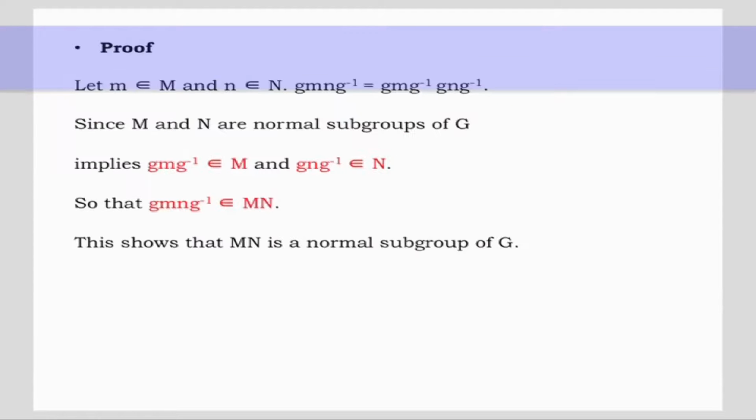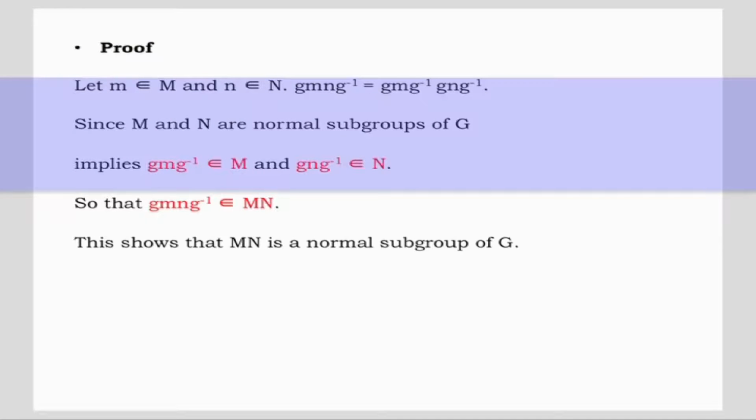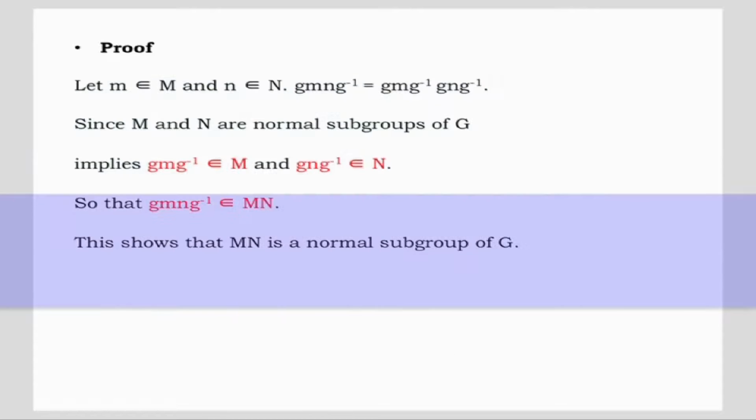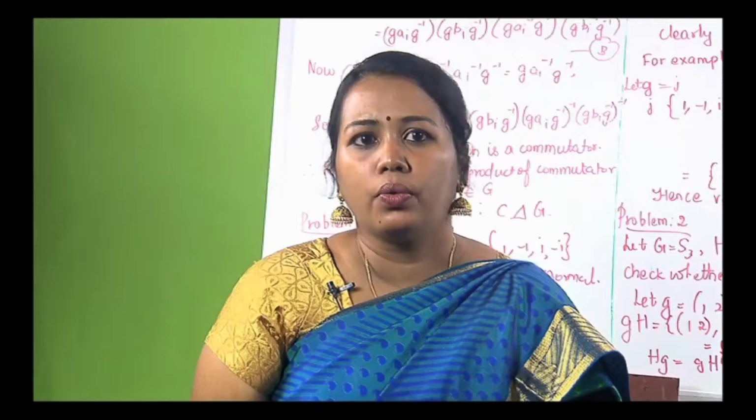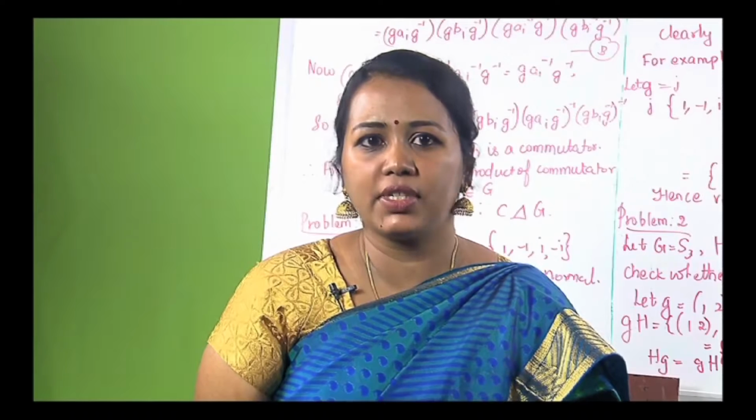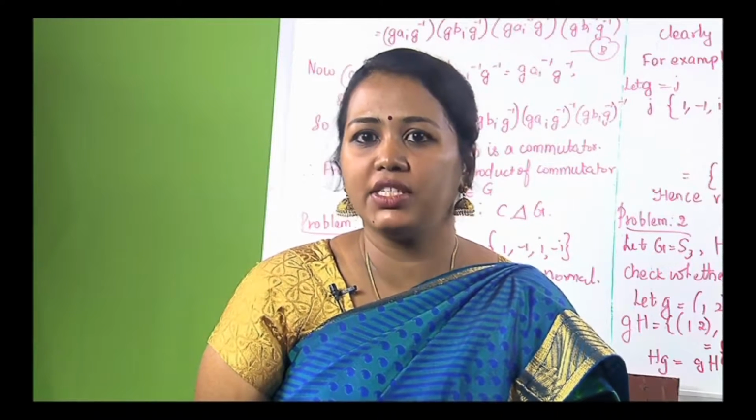Let m belong to M and n belong to N. Since M and N are normal subgroups of G, this implies that g m g inverse belongs to M and g n g inverse belongs to N. So that g mn g inverse belongs to MN. This shows that MN is a normal subgroup of G. We know that the intersection of subgroups forms a subgroup. Do you think it is true for normality also?